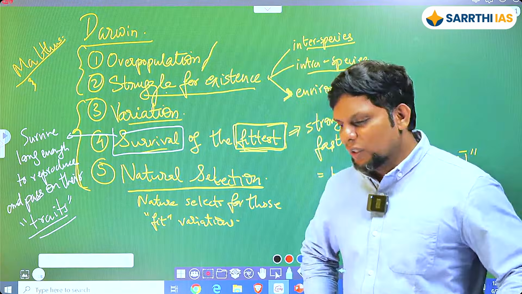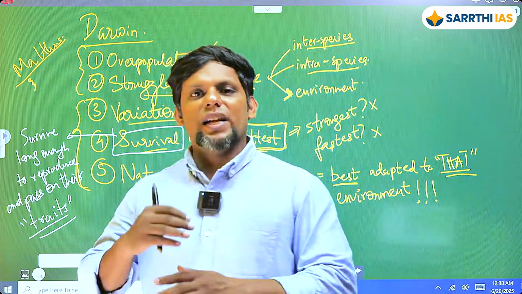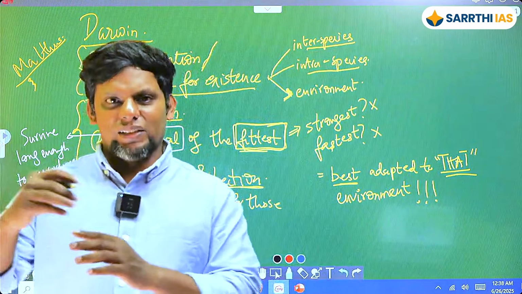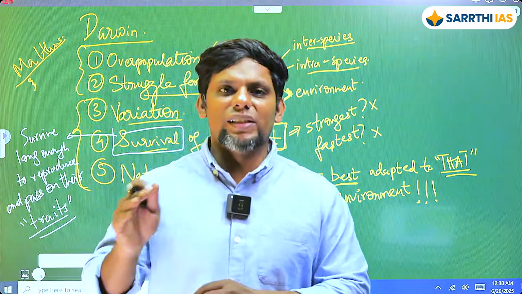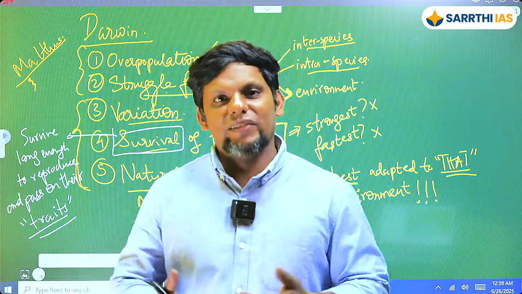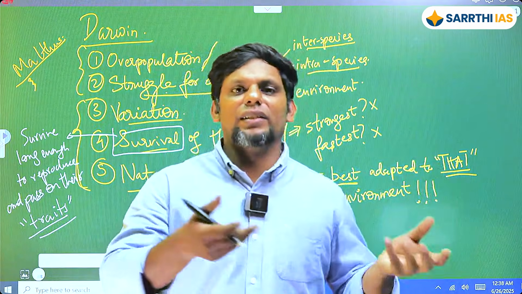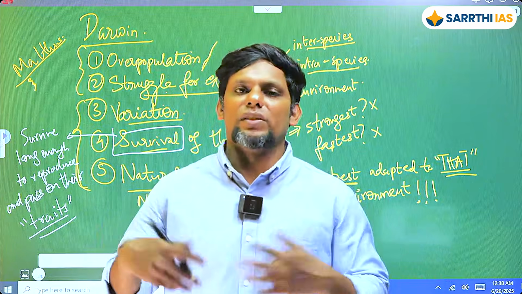Correct? Can you live long enough that you reach the adolescent stage, the puberty stage, where you reach the reproductive stage, and once the reproductive stage has arrived, then you are probably able to attract mates, and then you are able to reproduce and pass on those traits to the next generation.